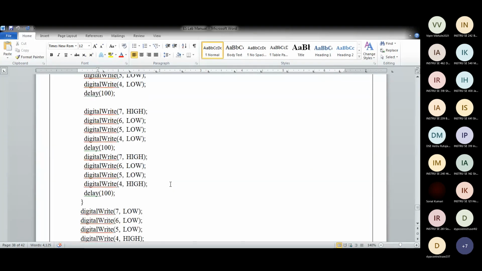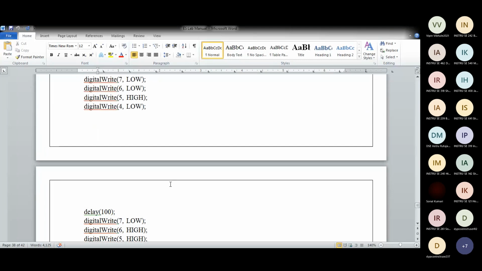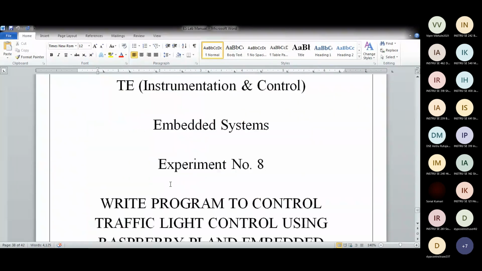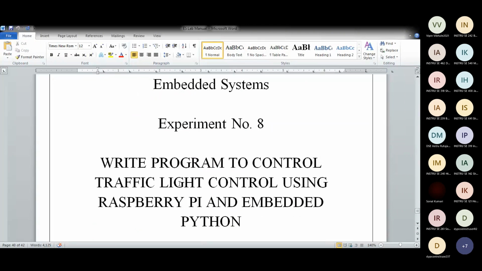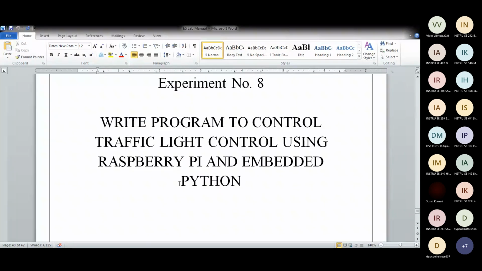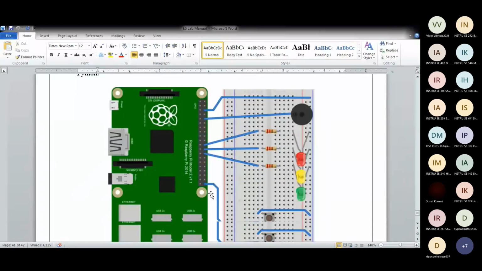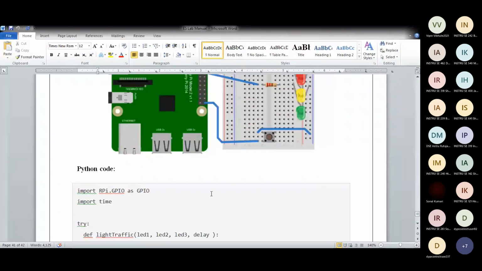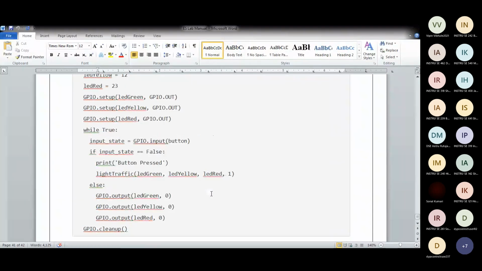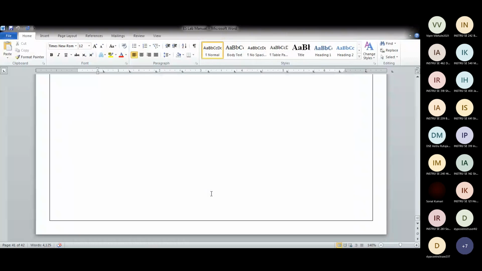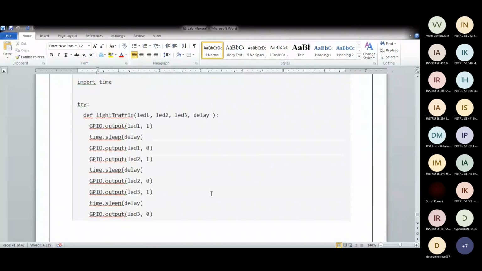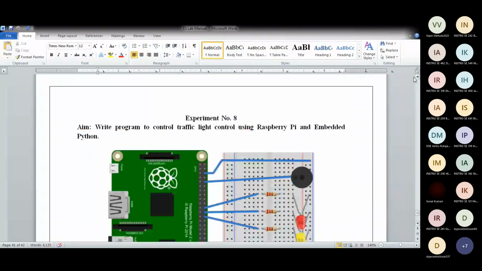Okay, so this is Arduino programming. This is all Arduino programming. The last experiment is experiment number 8, traffic light control using Raspberry Pi embedded Python. This is the Raspberry Pi board, and these are the connections you can make on a breadboard, and this is the Python code. So this was all of the lab manual.